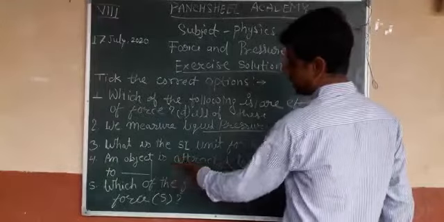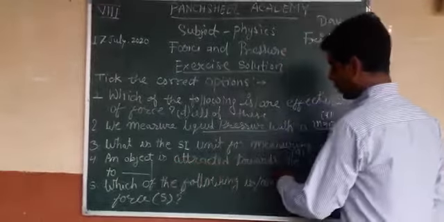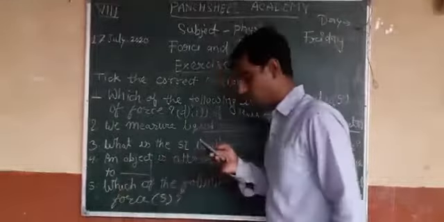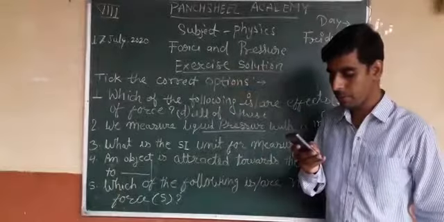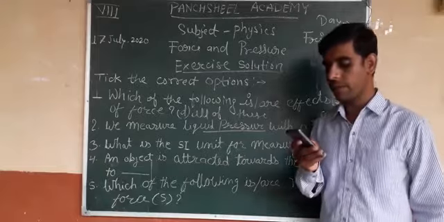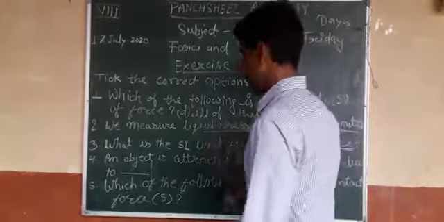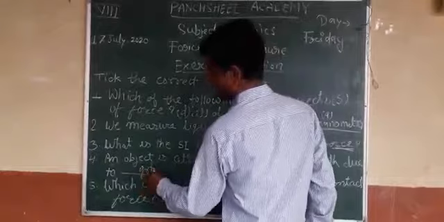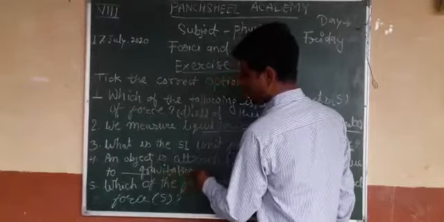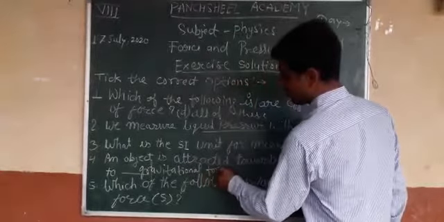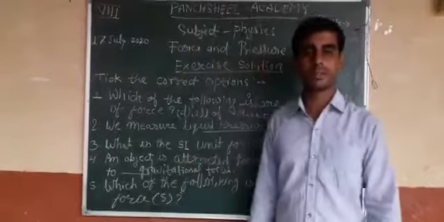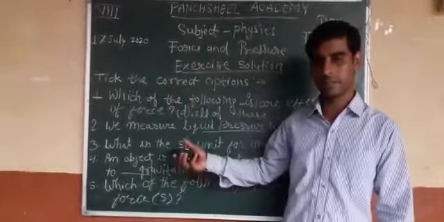Now question number 4, an object is attracted towards the earth due to, and there are four options: muscular force, frictional force, gravitational force, and magnetic force. So what is the answer? That is the gravitational force. This question was also discussed in our previous lecture.